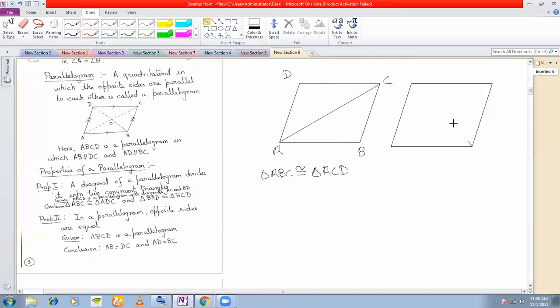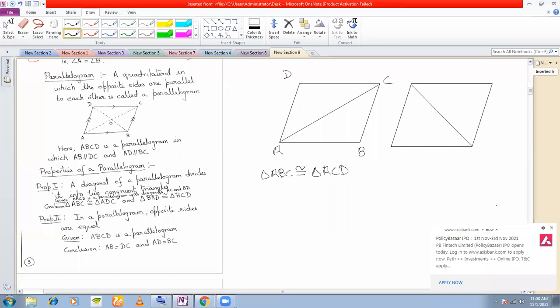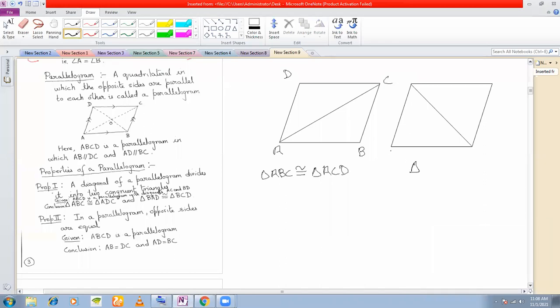If you join this diagonal, in this you can say that triangle ABD is congruent to triangle CBD. So in this case these two triangles are congruent, and in this case these two triangles are congruent, the proof of which we have already discussed, right?